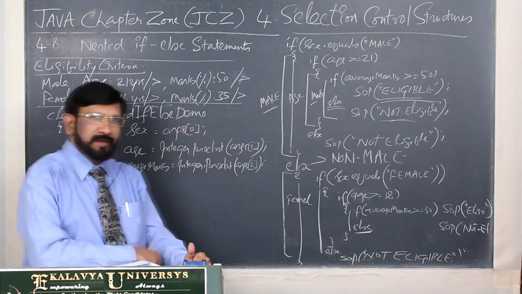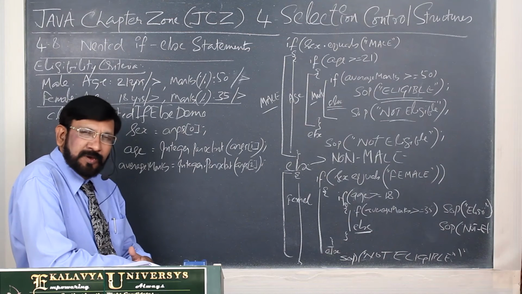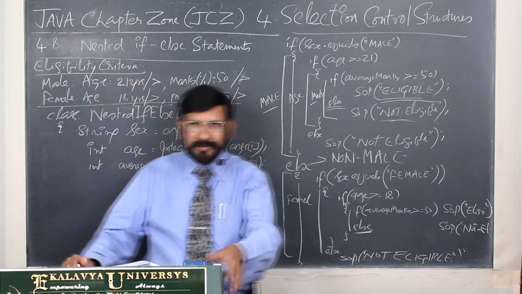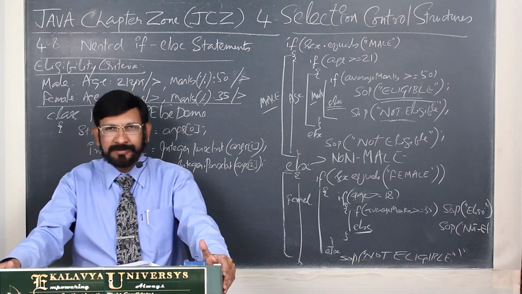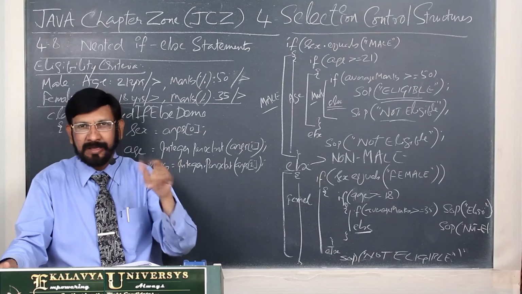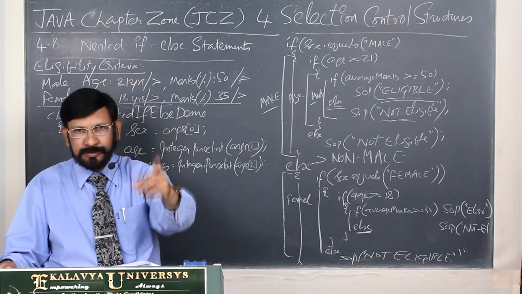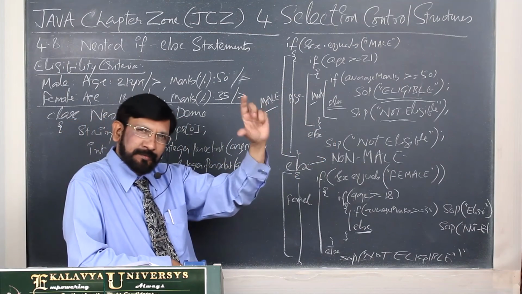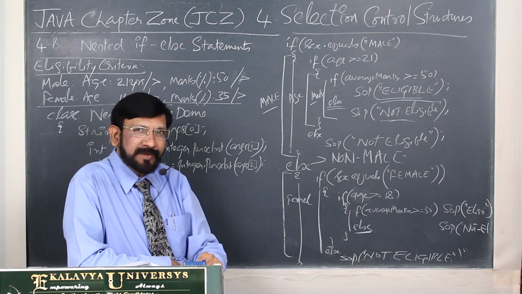You know that in real time how many conditions are there. Most of you are engineering students. In order to get an engineering seat in a good college, in a particular city, in a good branch, how many conditions are there? You know that better than me. At least 10 conditions you should satisfy, then only can you get a seat in a particular city, particular college, particular branch.